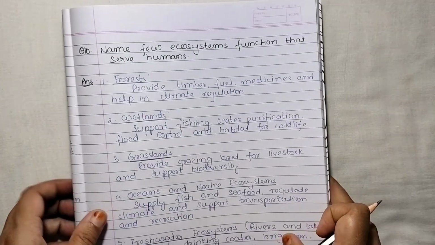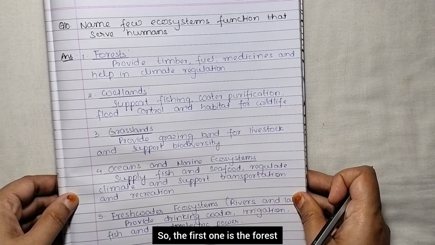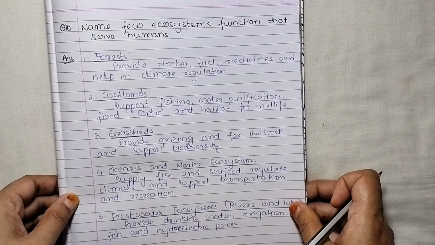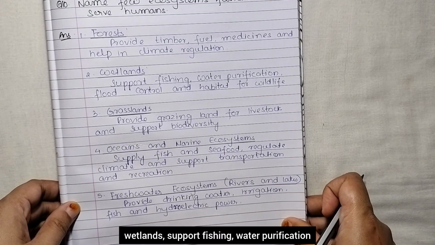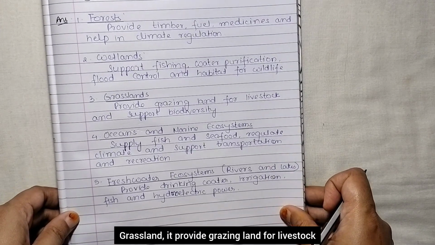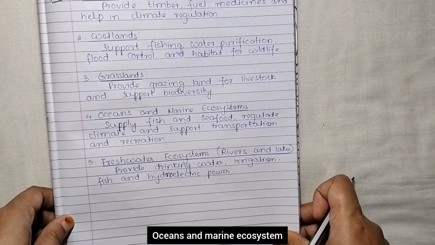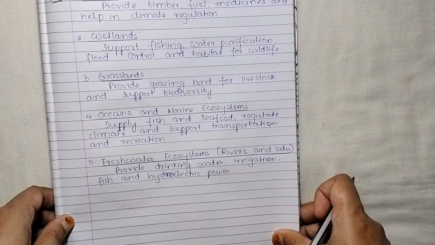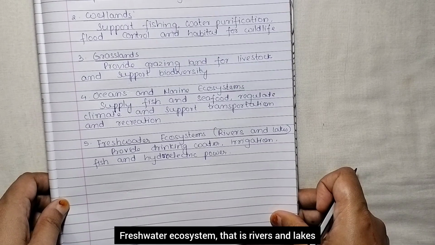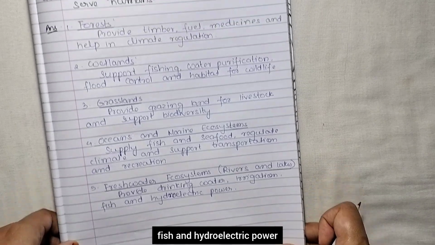And the last question is, name a few ecosystem functions that serve humans. So, the first one is the forest. It provides timber, fuel, medicines, and helps in climate regulation. Wetlands support fishing, water purification, flood control, and habitat for wildlife. Grassland provides grazing land for livestock and supports biodiversity. Oceans and marine ecosystems supply fish and seafood, regulate climate and support transportation and recreation. Freshwater ecosystems, that is rivers and lakes, provide drinking water, irrigation, fish and hydroelectric power.